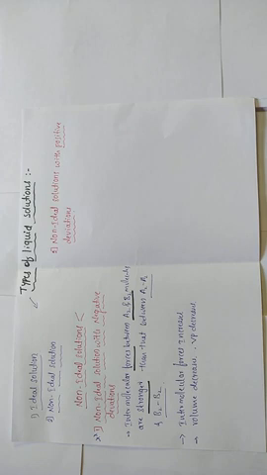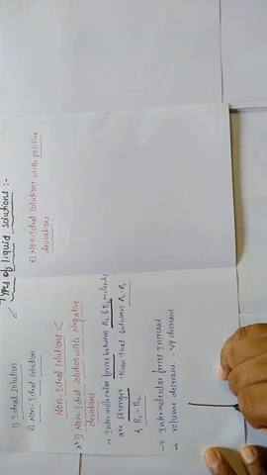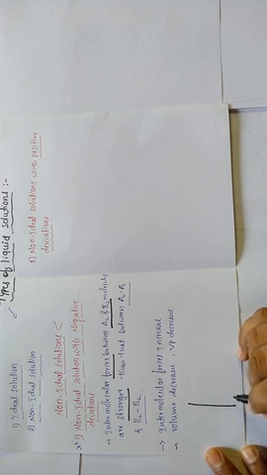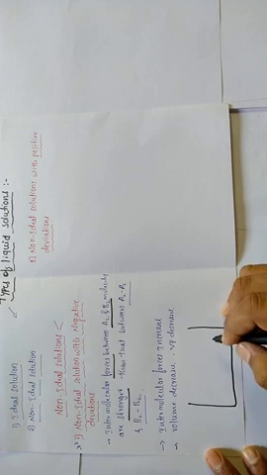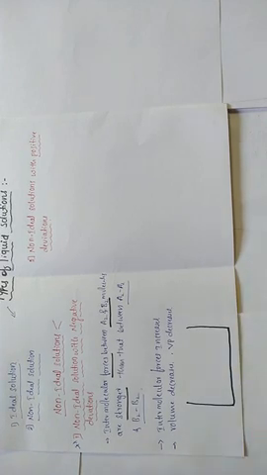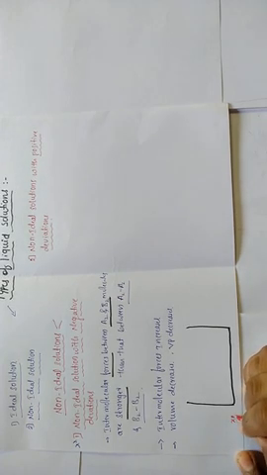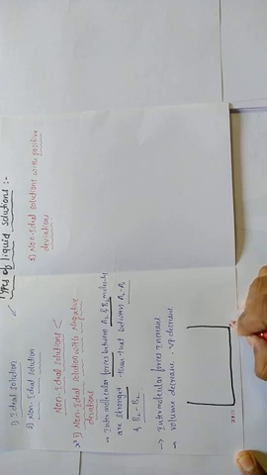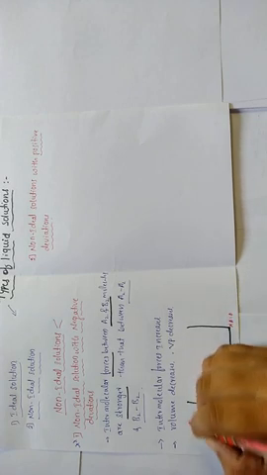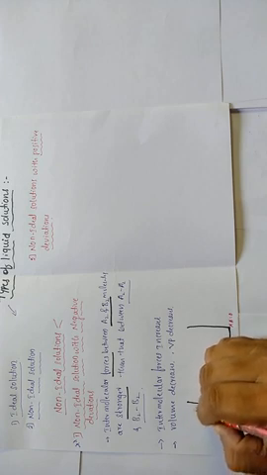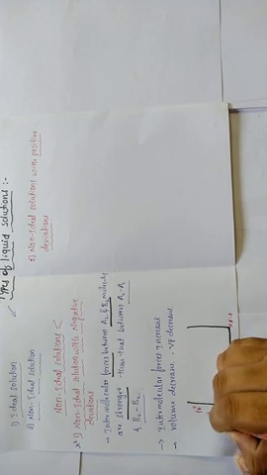Okay, the graph of the non-ideal solution with negative deviation is like this. This is a vapor pressure versus mole fraction curve. Here XA is equal to 1, here XA is equal to 0. This is the mole fraction axis, and here it is the vapor pressure of a pure liquid.